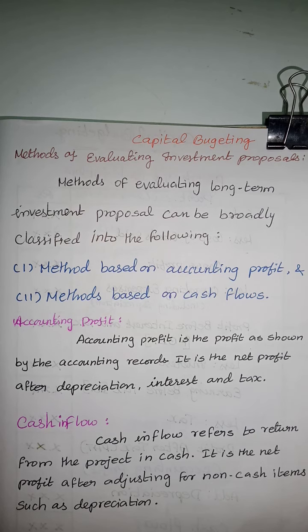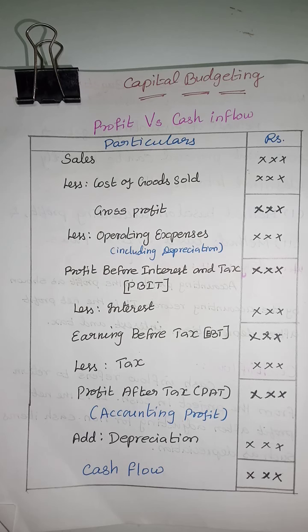Accounting profit is the profit shown by the accounting records. We have to find out net profit after depreciation, interest and tax. But the cash inflow refers to the return from the project in cash. It is the net profit after adjusting for non-cash items, for example, depreciation. This picture is clear about what is profit and cash inflows.